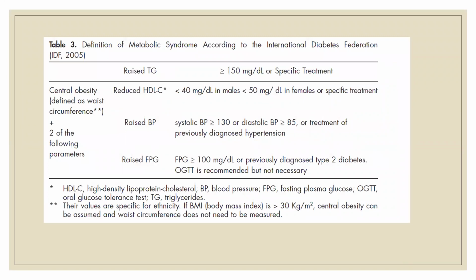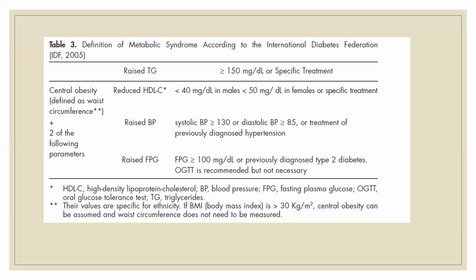And the main definition of metabolic syndrome, this is very, very important, is according to the International Diabetes Federation, 2005. This is one of the recent ones. The 2005 IDF has mentioned that obesity is standard, central obesity, which is defined by waist circumference, plus two of the following factors. The two can be either increased blood pressure, increased blood sugar, or reduced HDL. Any two among the three plus obesity will constitute a metabolic syndrome diagnosis.